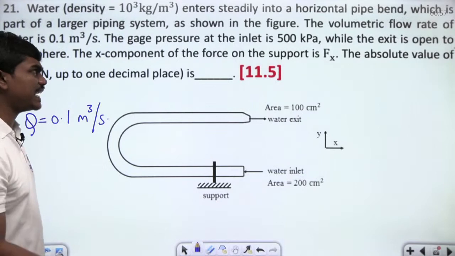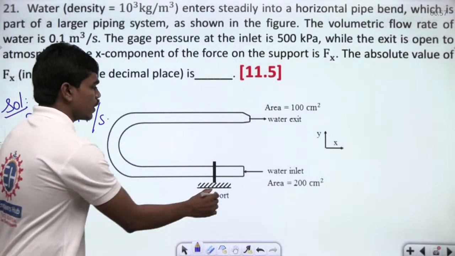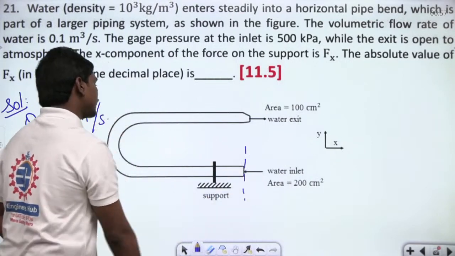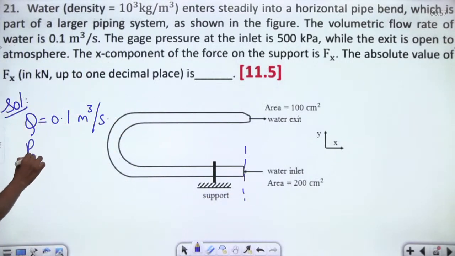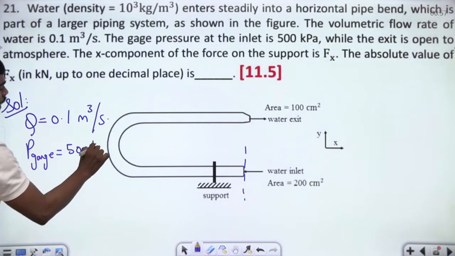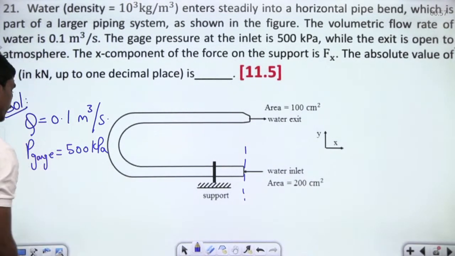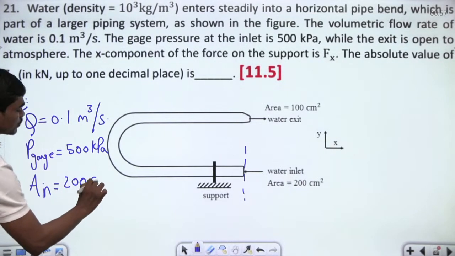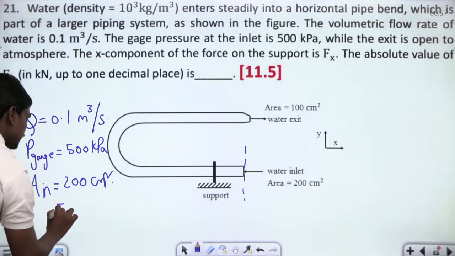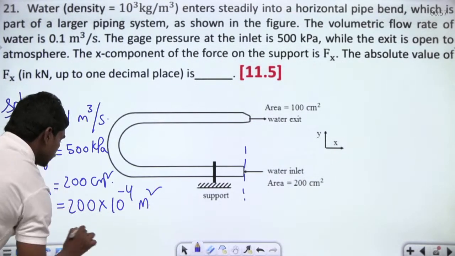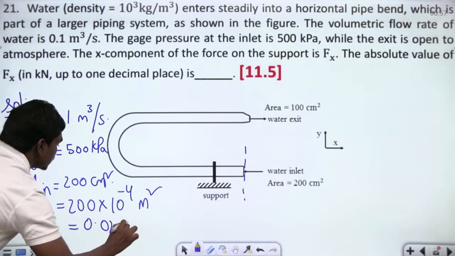The gauge pressure at the inlet is 500 kilopascals. So at this inlet, we have this gauge pressure equal to 500 kilopascals. Okay, and the area at the inlet is also given. So area at inlet is equal to 200 centimeter square, which you can write as 200 into 10 power minus 4 meter square. So which is 0.02 meter square.